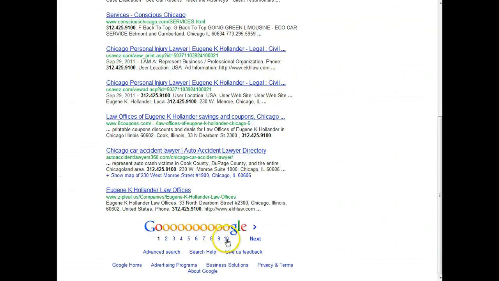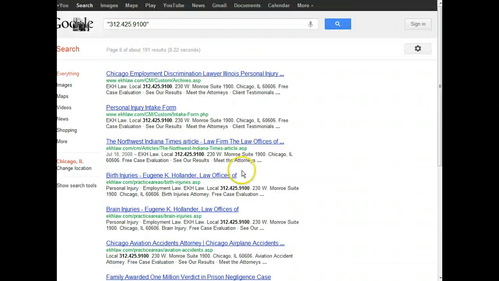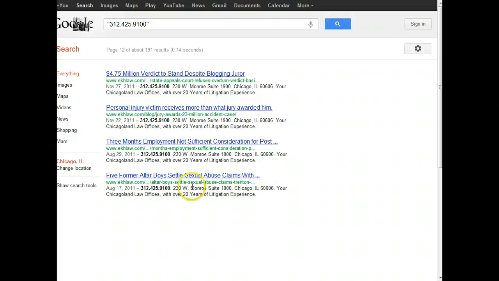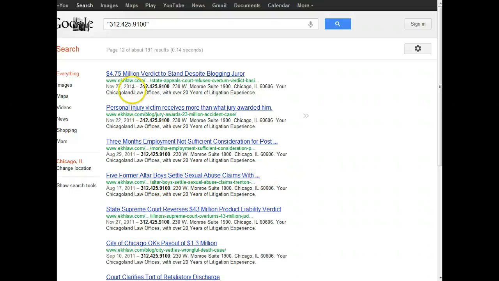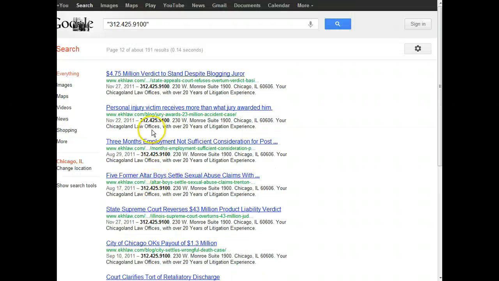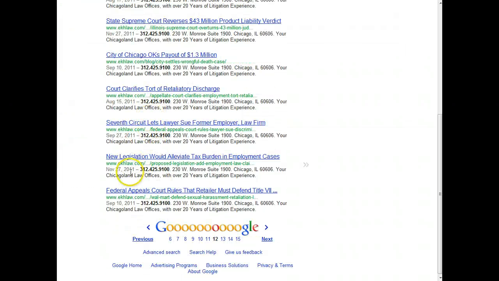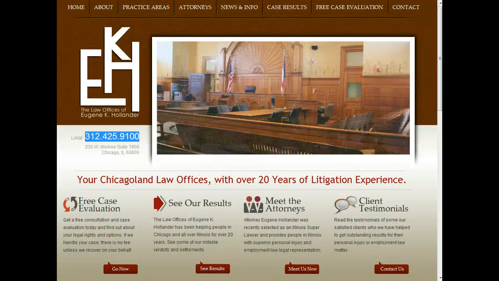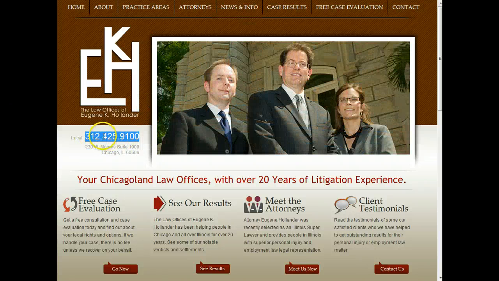And they've got over 120 places online that they've got this phone number listed. Some of it's their website, some of it's not. But however many references you have, Google's going to consider that a reference link and give you more of a rank online for that.